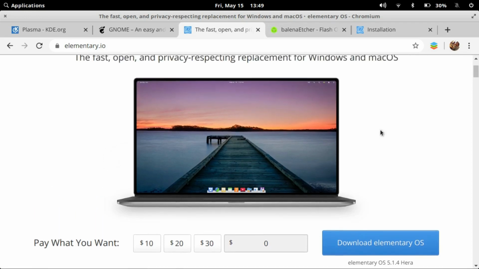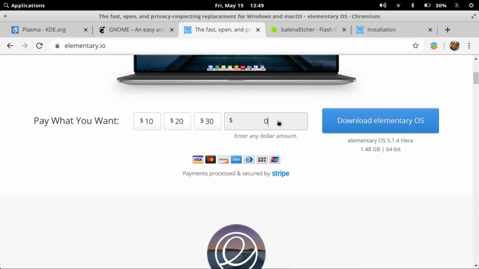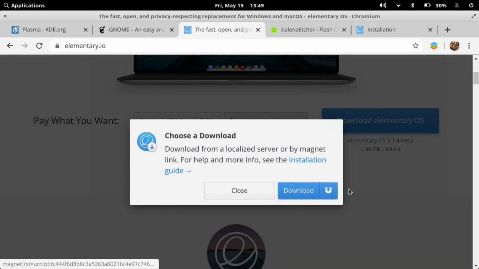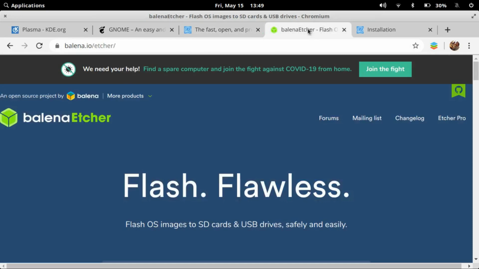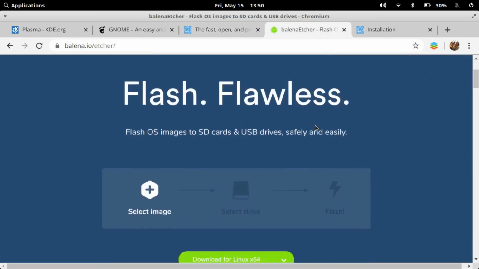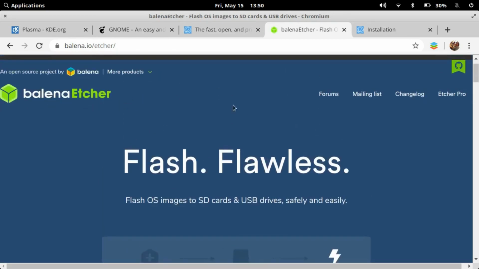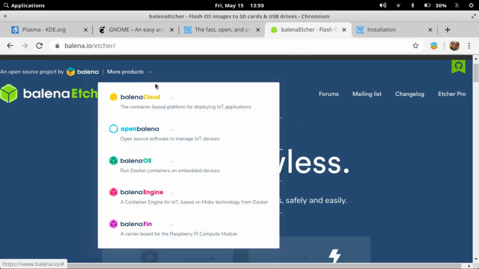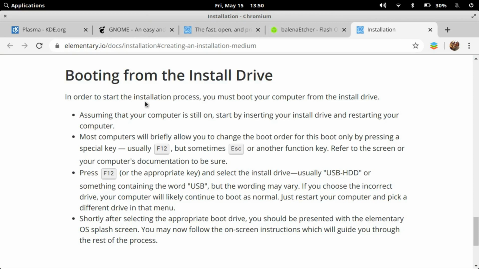But how can you go and download the operating system? Once you have decided which operating system you are going to download, go directly to the download page and use either direct download or torrent download. Once you have the operating system downloaded on your device, go ahead and flash the ISO image onto a USB drive. To flash the ISO image onto the USB drive, you can use Etcher, the balenaEtcher, which will work on your Windows machine. So just download and flash it, then go ahead and install it on your system. Believe me, the installation steps are very easy and it guides you as well. You can also install this operating system in parallel so that you don't need to get rid of Windows.